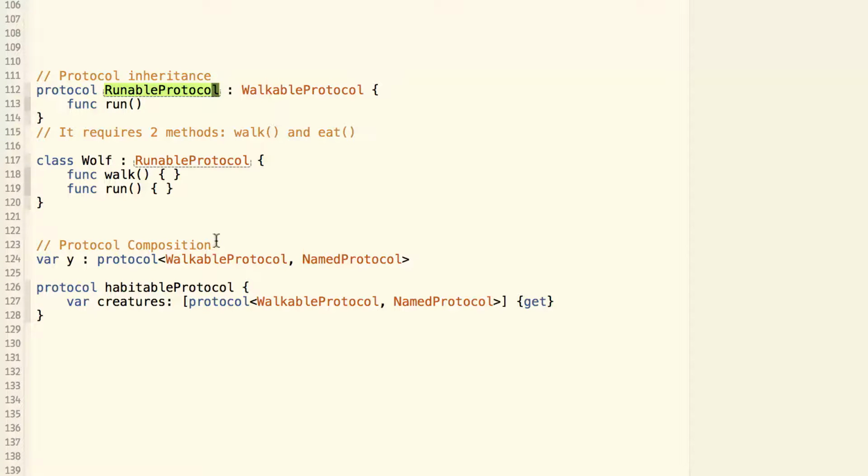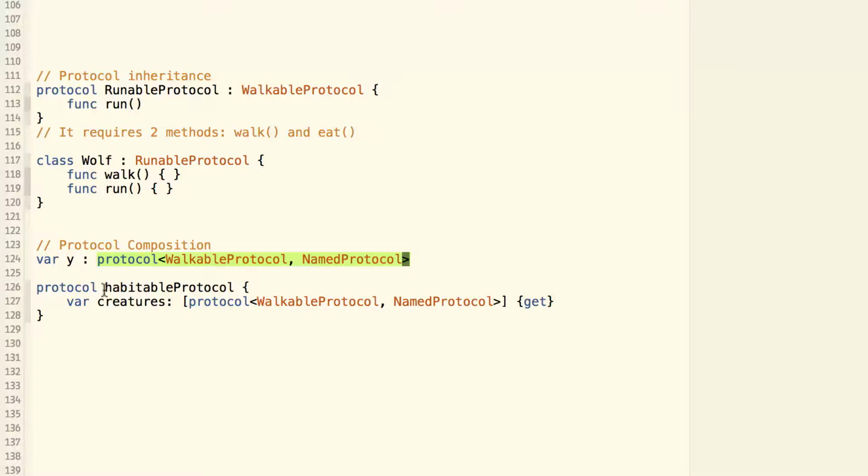Multiple protocols can be composed together. For example, here we have a variable y, and y must be a data that conforms to both walkable protocol and the named protocol. So by using the protocol syntax, we can compose multiple protocols into one protocol. And by this kind of composition, you can create even more complicated protocols.